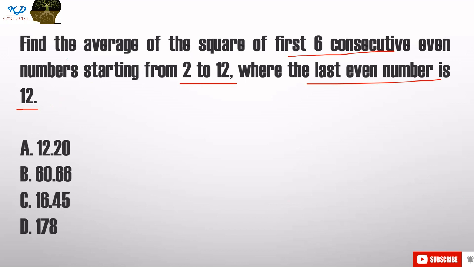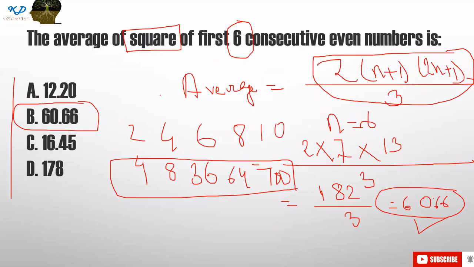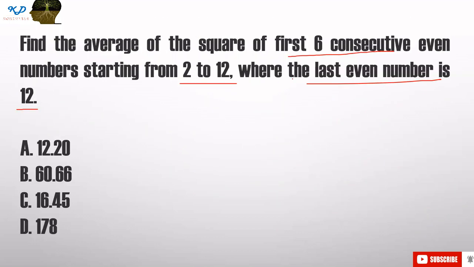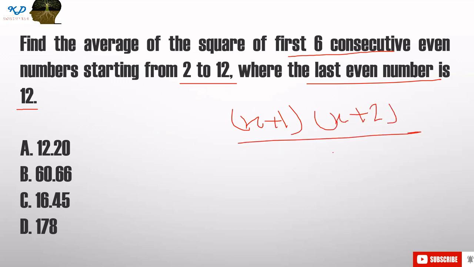Here you can do two things. You can use our first formula, or you can use one new formula, that is (x plus 1) into (x plus 2) divided by 3. So here 1, 2, that forms 3.